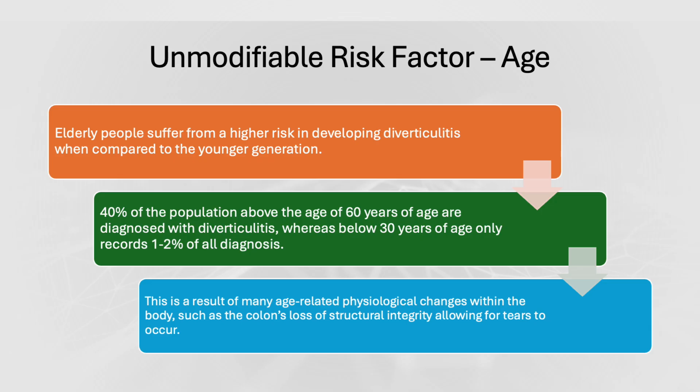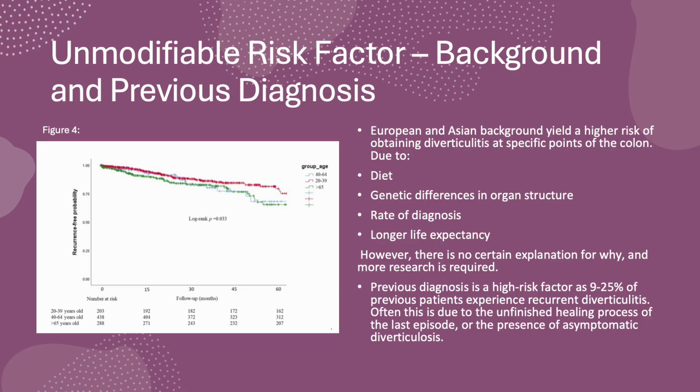Elderly people suffer from a higher risk in developing diverticulitis when compared to the younger generation, as 40% of diagnosis is recorded from patients above 60 years old compared to only 1 to 2% of diagnosis for under 30 years of age. This is a result of many age-related physiological changes within the body, such as the colon's loss of structural integrity, allowing for tearing to occur. European and Asian backgrounds yield a higher risk of obtaining diverticulitis at specific points of the colon. This is due to diet, genetic differences in organ structure, rate of diagnosis, or even the longer life expectancy.